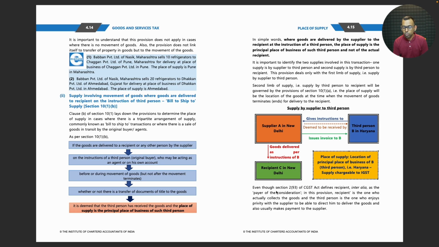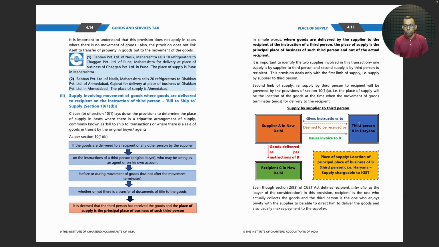Even though Section 2 clause 93 of the CGST Act defines recipient, inter alia, as the payer of the consideration, in this provision the recipient is the one who actually collects the goods, and the third person is the one who enjoys privity with the supplier to be able to direct him to deliver the goods, and also usually makes payment to the supplier.